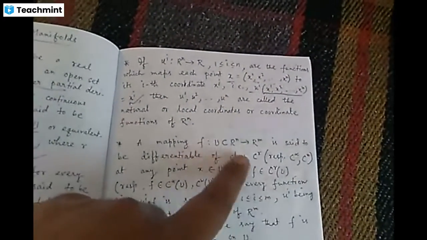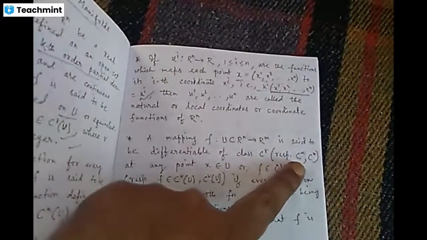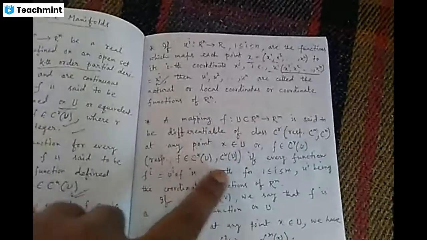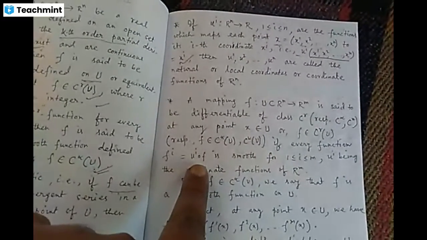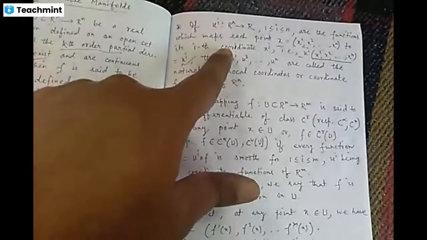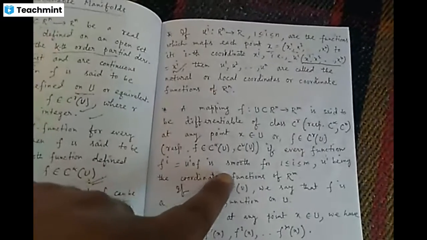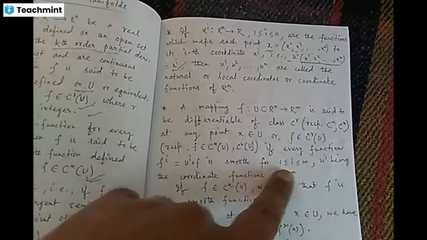So we can similarly define class C^r, class C^∞ or class C^ω on the basis that every function f_i, which is the composition u_i ∘ f, with u_i the coordinate functions that I have already defined, is smooth for i ranging from 1 to m.